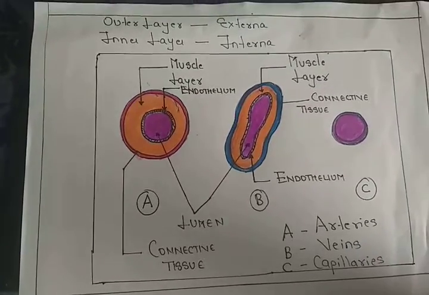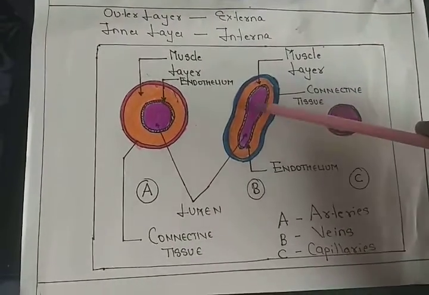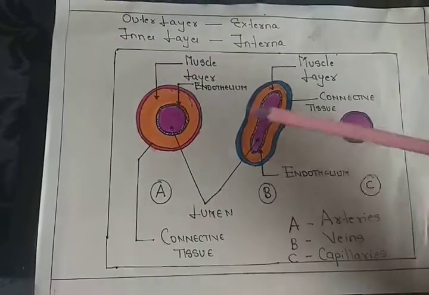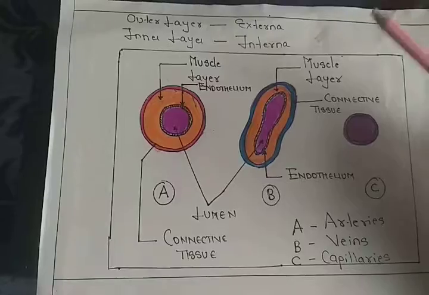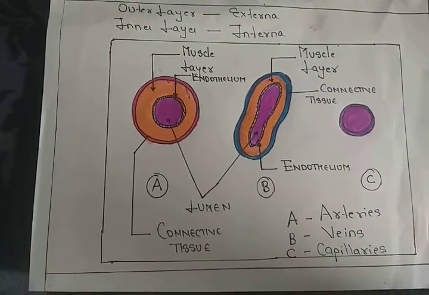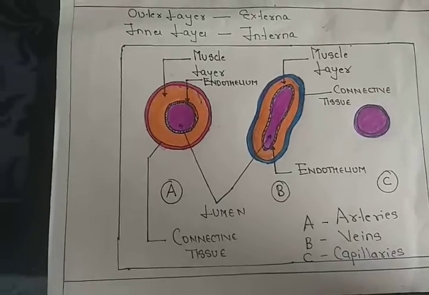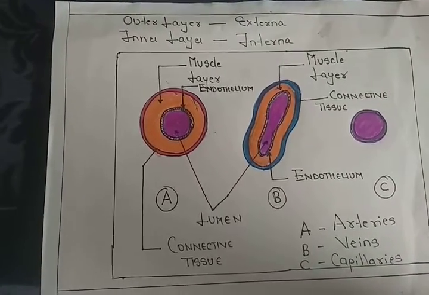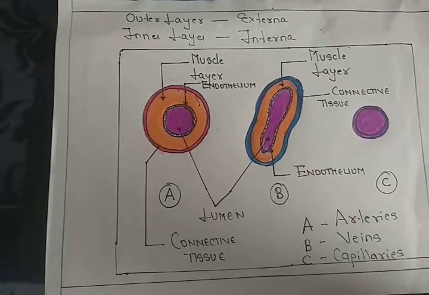As far as the lumen is concerned, the lumen is much more spacious. The blood in the vein shows less blood pressure. The pressure of the blood in the vein is much lesser as compared to the pressure in the arteries. The veins have a very thin wall, and they are superficially situated.